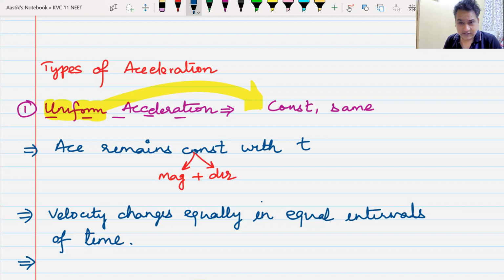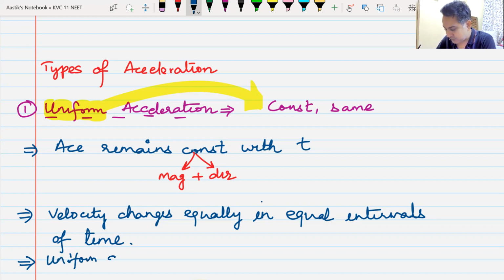If the particle is having uniform velocity, then it is moving in a straight line. But if it is having uniform acceleration, it may be moving in a straight line, it may be moving in a curved path. So remember, uniform acceleration does not necessarily mean that the particle is moving in a straight line. Do we understand this?